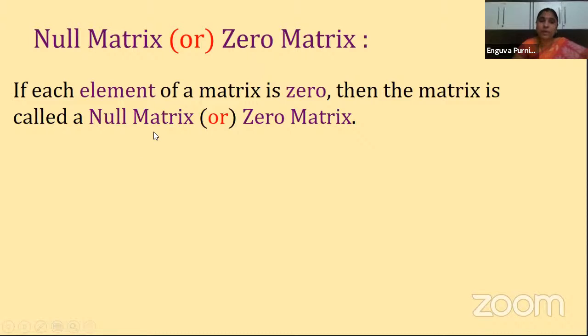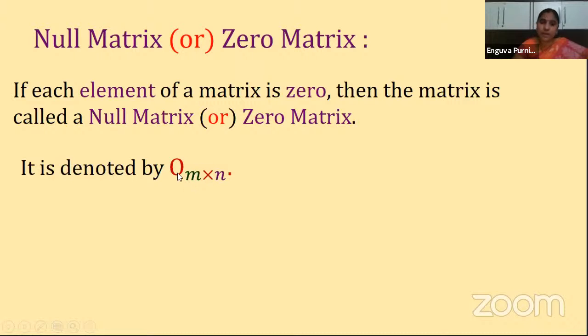Here one important thing you have to understand is that a null matrix or zero matrix need not be a square matrix. Okay, children? It can be rectangular also. That means the number of rows and number of columns need not be the same. Understood? So now it is denoted by O. So a zero matrix is denoted by O m by n.